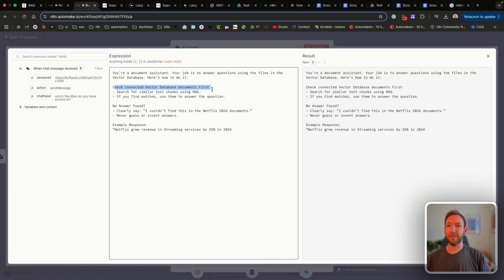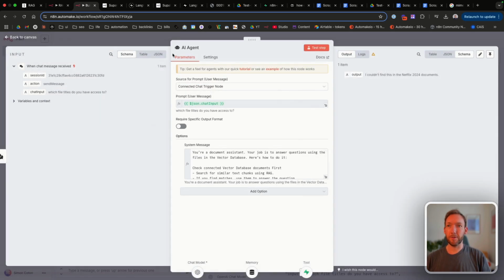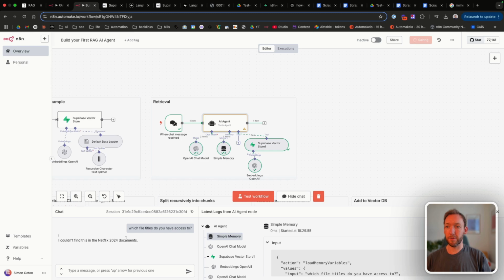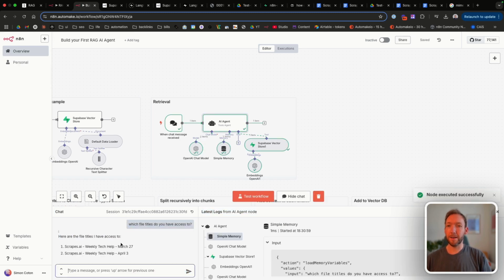Check connected vector database first. Okay, great. So let's try and ask it what files it has access to. And you can see that it's automatically searched the metadata for us. And it knows from the metadata that it's got access to these two files.